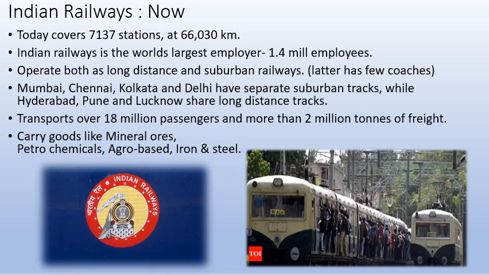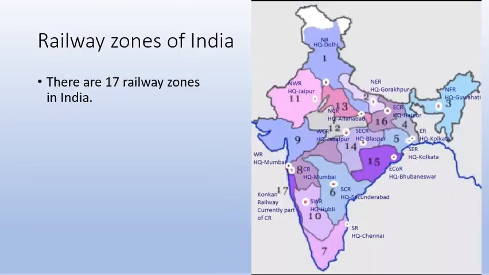They operate both long distance and suburban railways, but long distance has more coaches, while suburban railways has fewer coaches. The picture on the bottom right is suburban railways, where Mumbai, Chennai, Kolkata, and Delhi have separate suburban tracks, while Hyderabad, Pune, and Lucknow share the long distance tracks as well. They transport 18 million passengers and more than 2 million tons of freight, carrying goods like mineral ores, petrochemicals, agro-based products, and iron and steel. You would have seen many trains moving through the country carrying petrol or liquid goods or solid goods.